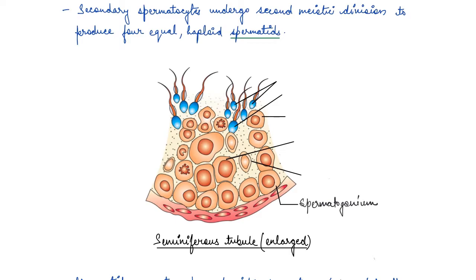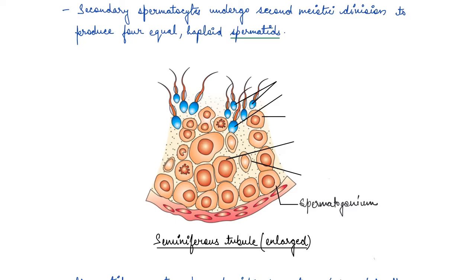Okay, now some of the spermatogonia become primary spermatocytes, and these periodically undergo meiosis. Remember that a primary spermatocyte completes the first meiotic division. Meiotic division is a reductional division and mitotic division is an equational division, right?